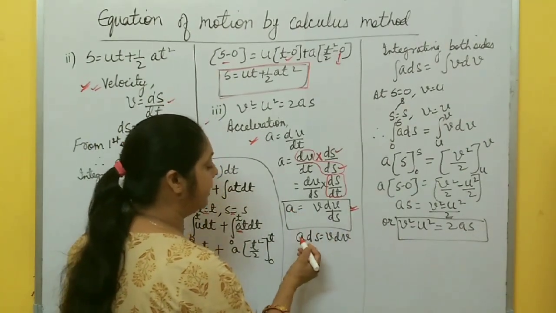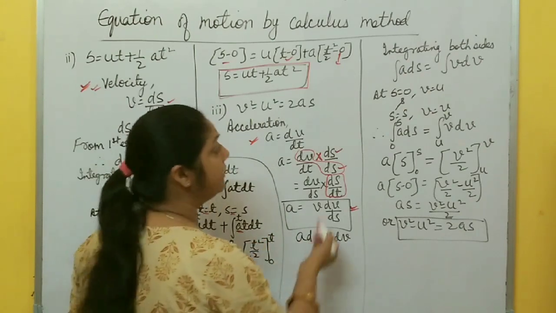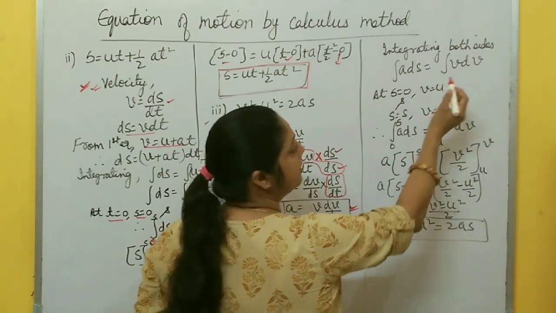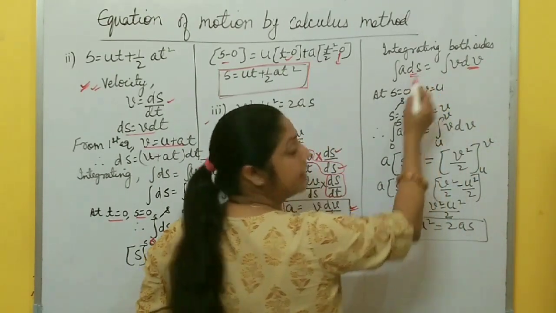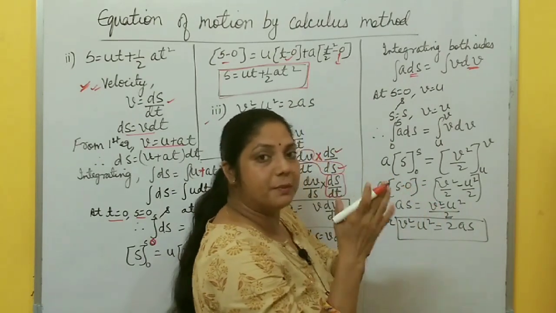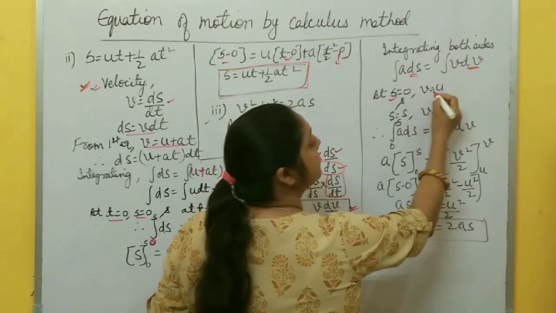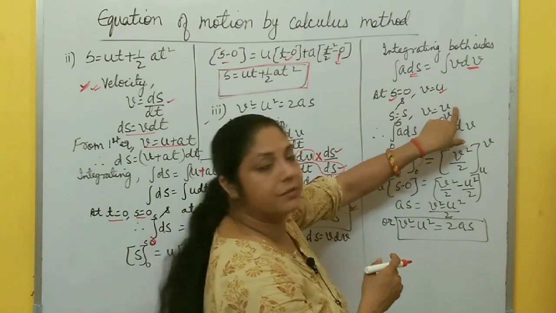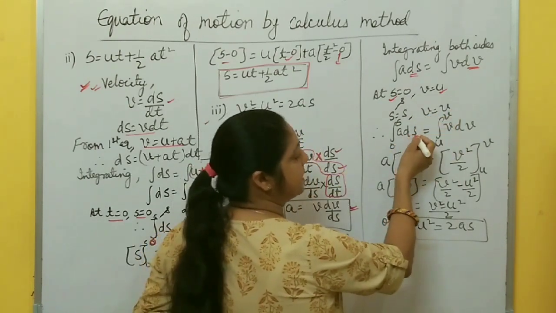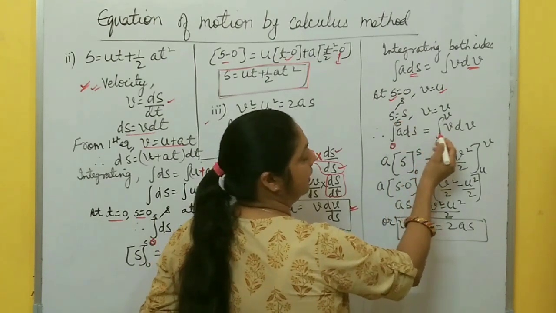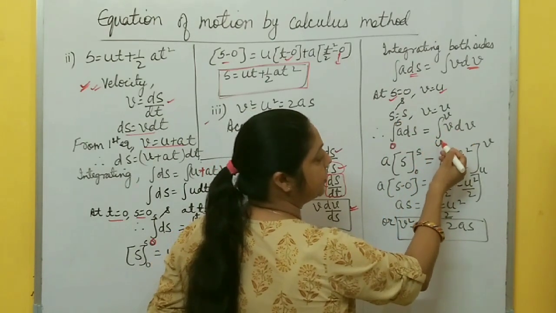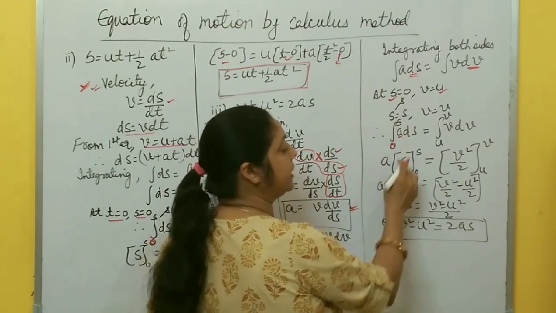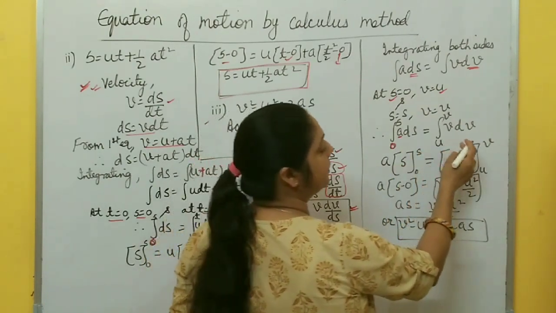So this ds is multiplied here, a ds equal to v dv. Integrating both sides, so integration of a ds equal to integration of v dv. Now you put the limits here, variable is velocity on this side and variable is displacement on the other. So at 0 displacement there is initial velocity u, at s equal to 0 velocity is u, and after covering distance s, its final velocity becomes v. So on this side displacement variable 0 to s, equal to, here v is variable, initial velocity u to v. Now here again a is constant, you take it outside, integration of ds is s, 0 to s, equal to,